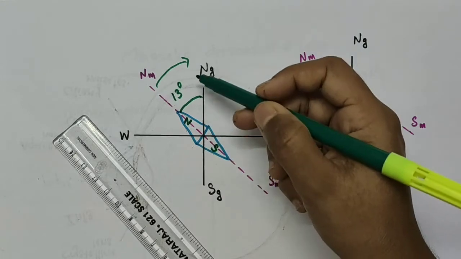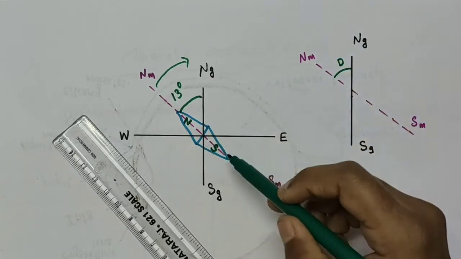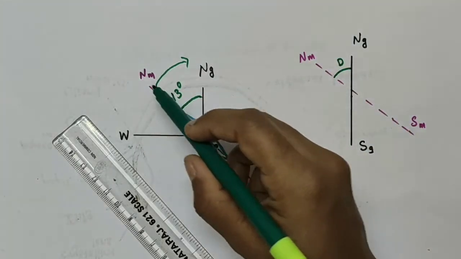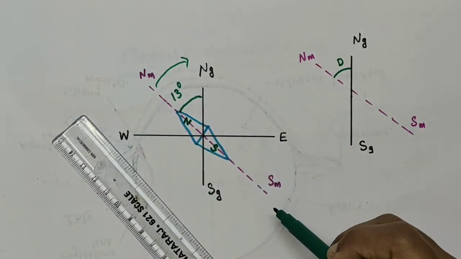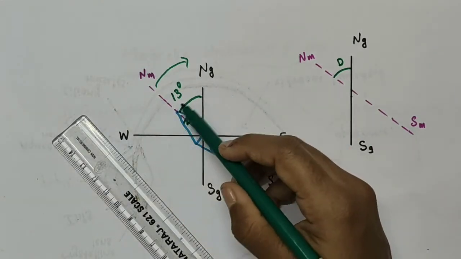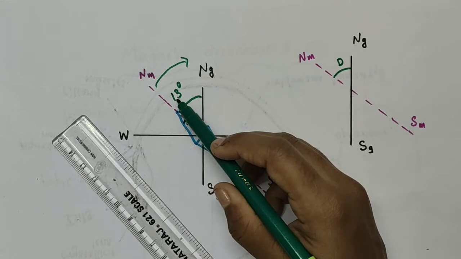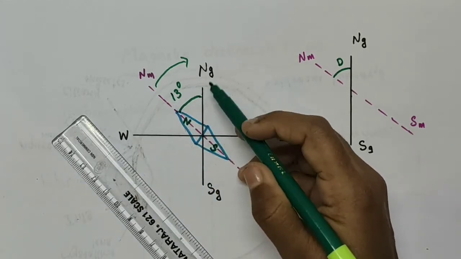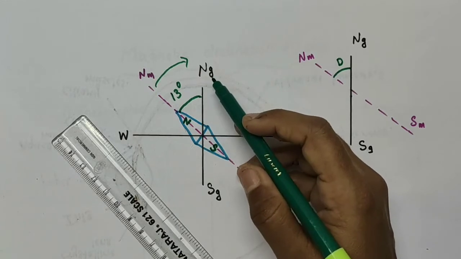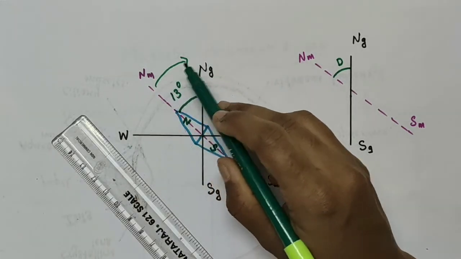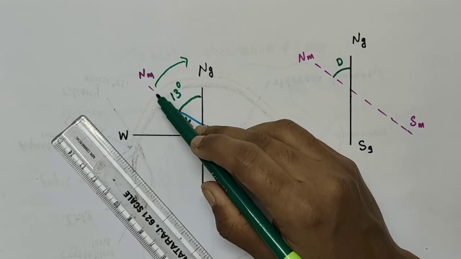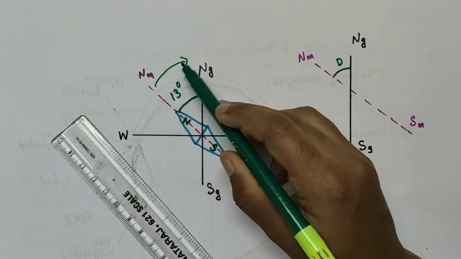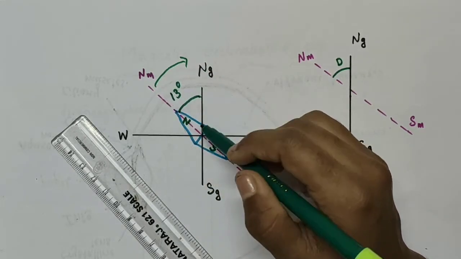the true north direction. Most of the time it will be pointing along the magnetic north pole and magnetic south pole of the earth, and the angle between them we have just taken as 13 degree. So if you want to go towards the actual geographic north direction, we should direct ourselves by 13 degree along this direction, and then we can just go forward.